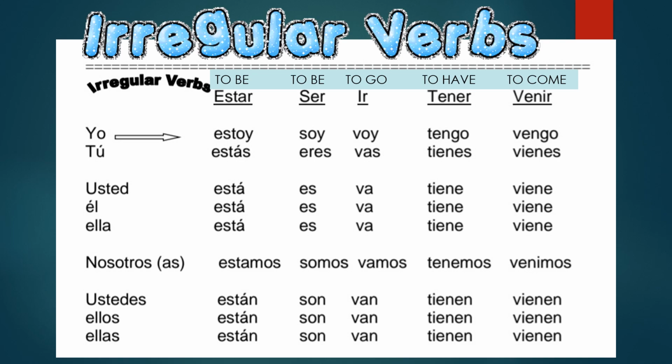And remember that these are considered regular verbs. So you just have to remember that the yo form is very different from all the other conjugations. So yo estoy, yo soy, yo voy, yo tengo, yo vengo. And then the rest are kind of similar to the regular verbs.